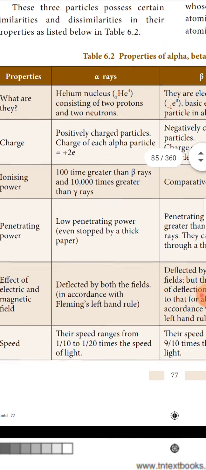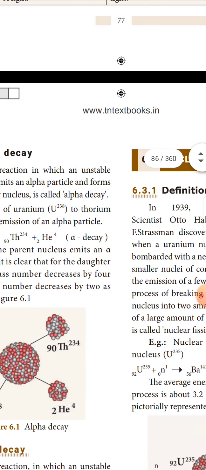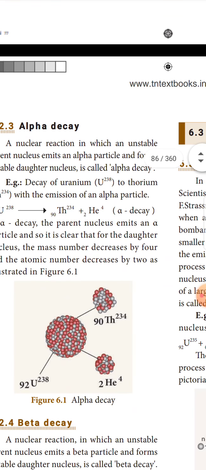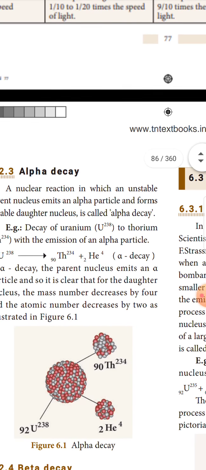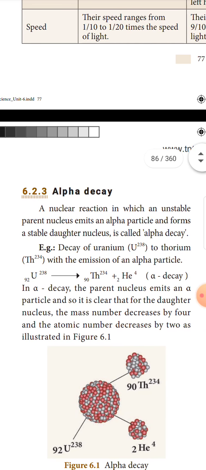Alpha decay. A nuclear reaction in which an unstable parent nucleus emits an alpha particle and forms a stable daughter nucleus is called alpha decay. What is alpha decay? A nuclear reaction in which an unstable parent nucleus emits an alpha particle and forms a stable daughter nucleus is called alpha decay.